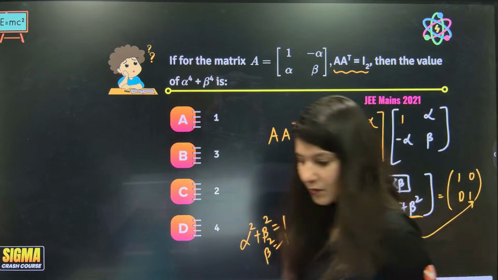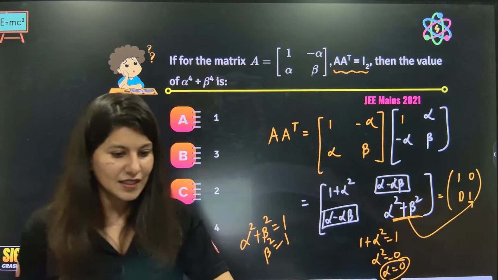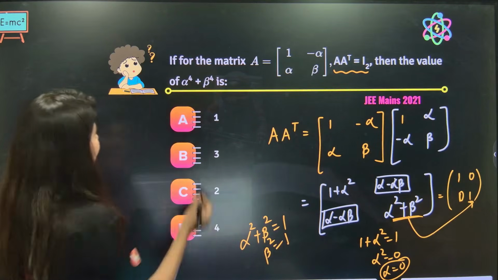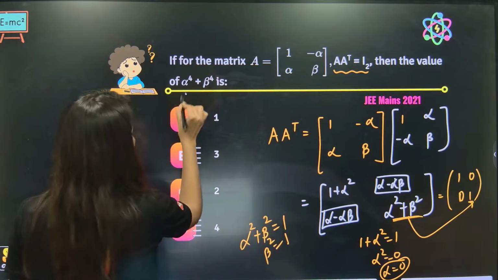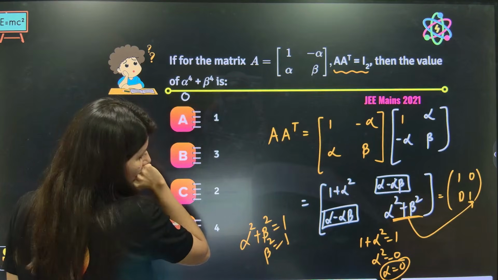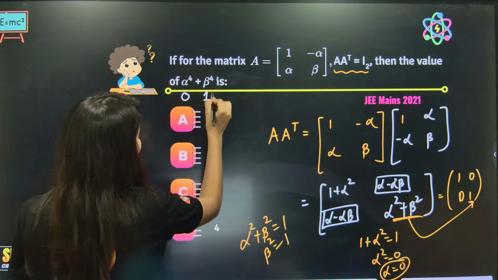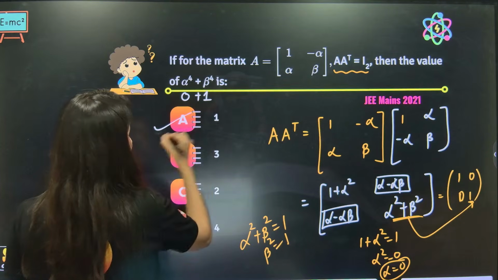Now this has become a very easy question, don't you think? Alpha is 0 and beta power 4 is 1 power 4. So option A, absolutely right.